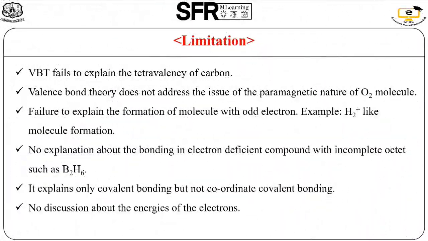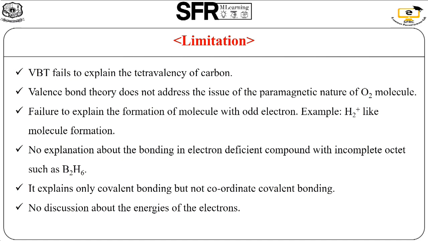So what about the limitations? There are a lot of facilities we can find using VB theory, but there are certain drawbacks in VB theory. What are the drawbacks? VB theory fails to explain the tetravalency of the carbon. The second one, this theory does not address the paramagnetic nature of molecules. The theory only explains the geometry of the molecule, but not the magnetic property of the molecules.